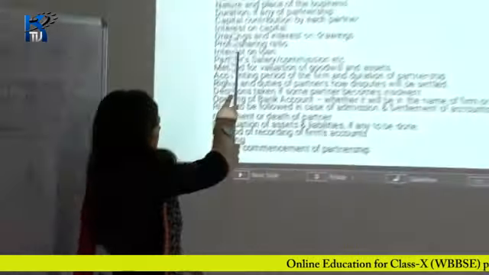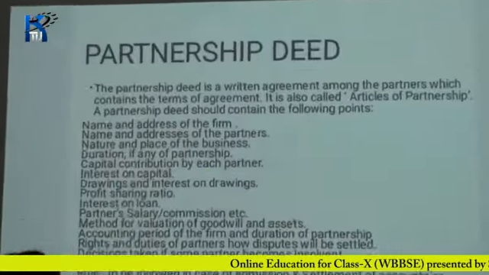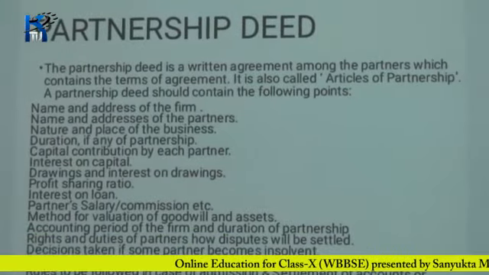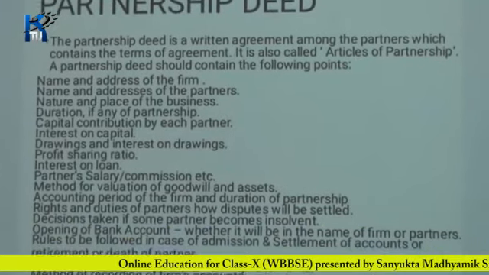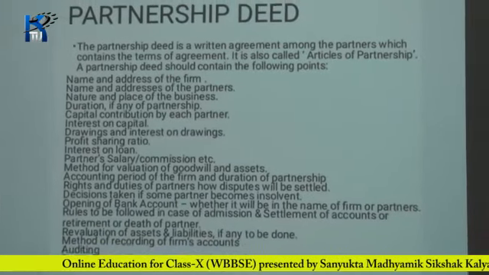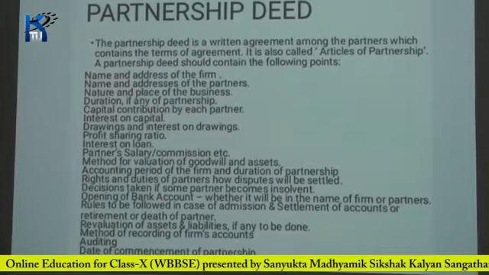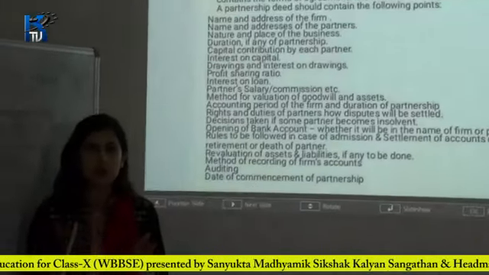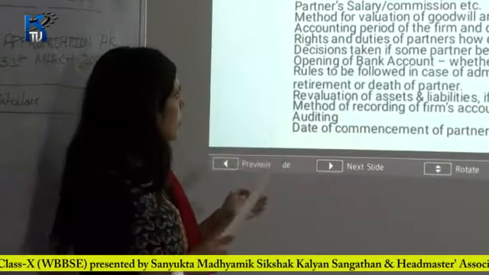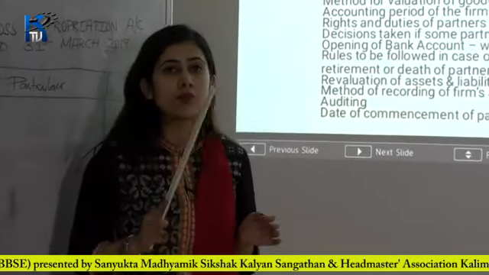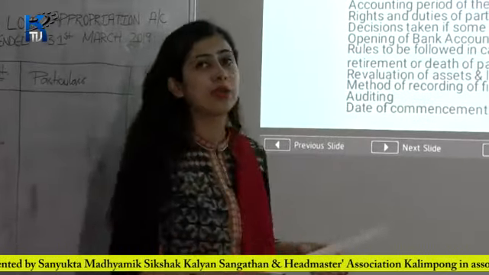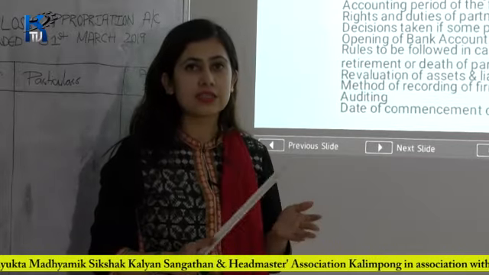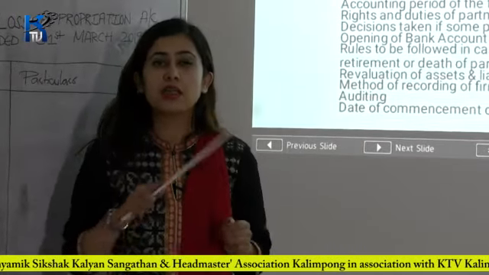The first content of the partnership deed is name and address of the firm. A partnership deed should contain the name and the address of the firm. Suppose your firm's name is ABC Company and it is situated in Kolkata, then you have to mention the name and address of the firm in the partnership deed. For example, ABC Company, Kolkata.